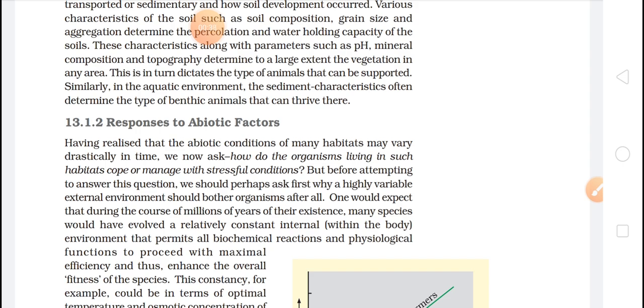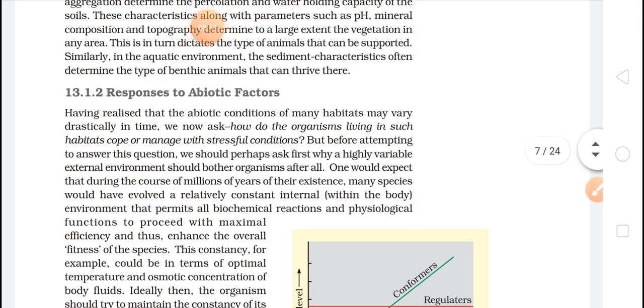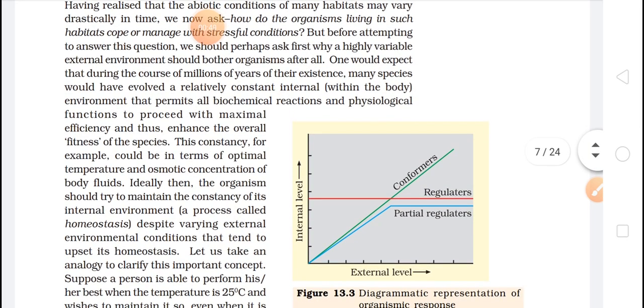One would accept that during the course of millions of years of their existence, many species would have evolved a relatively constant internal environment that permits all biochemical reactions and physiological functions to proceed with maximum efficiency and thus enhance the overall fitness of the species.